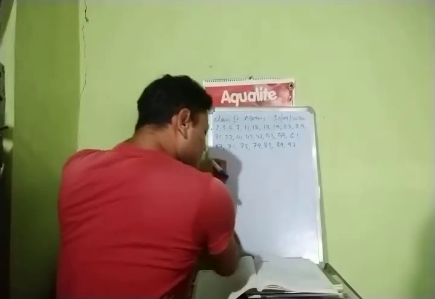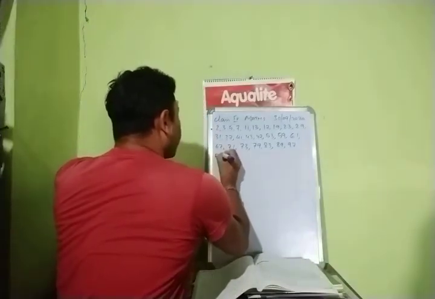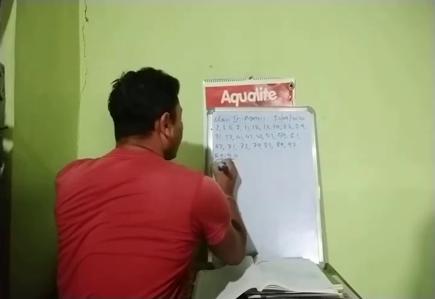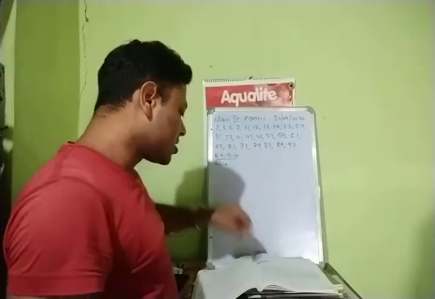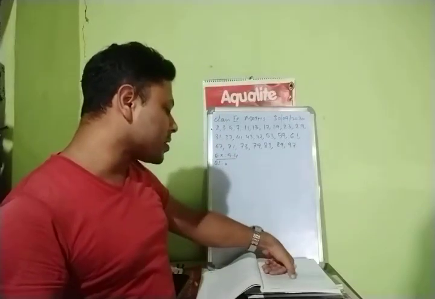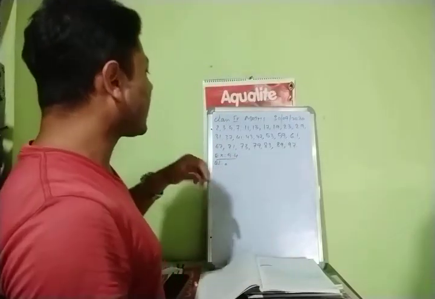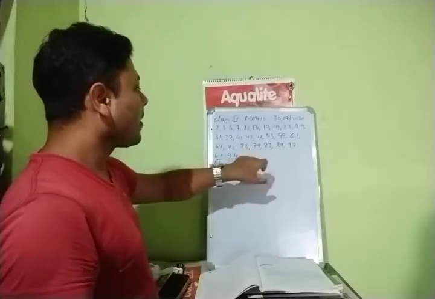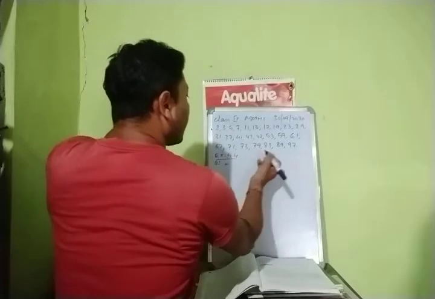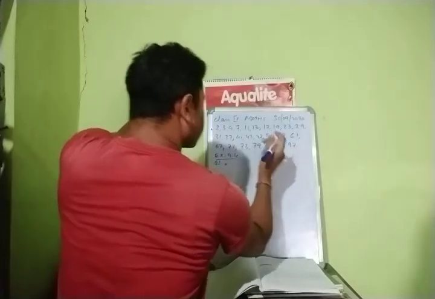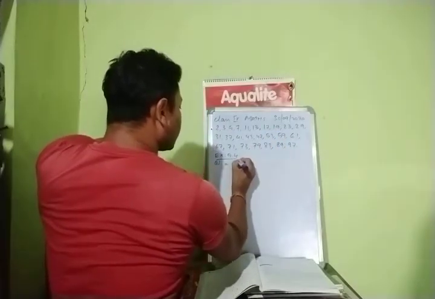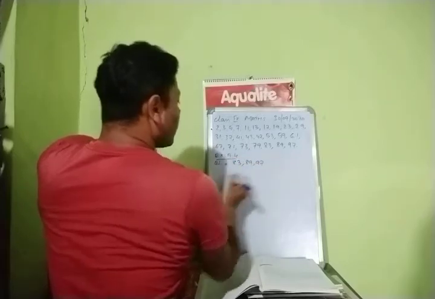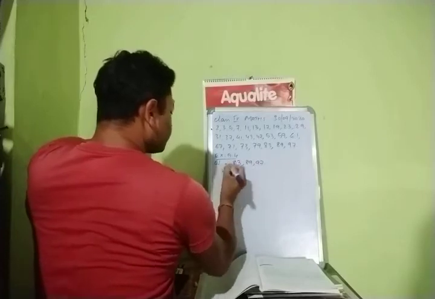Now exercise 5.4 question number 1, number A. The question is saying write all the prime numbers between 80 and 100. Between 80 and 100 we have to write the prime numbers. So between 80 and 100, what are these numbers? So answer number A will be 83, 89 and 97.